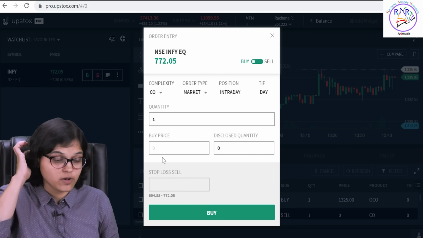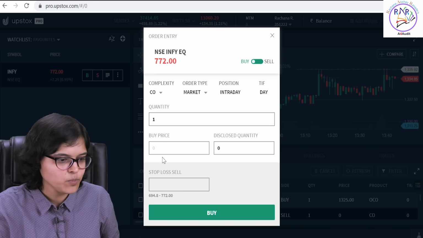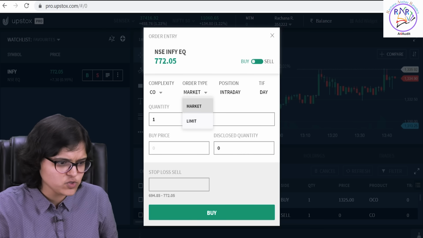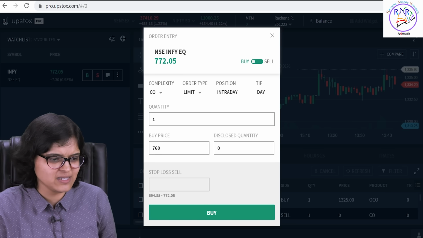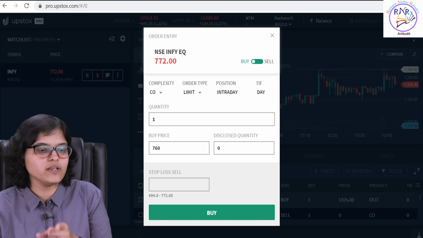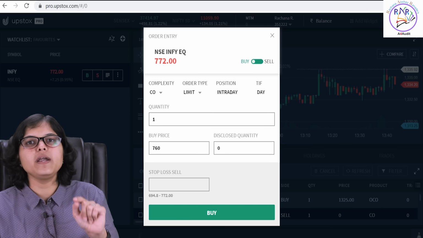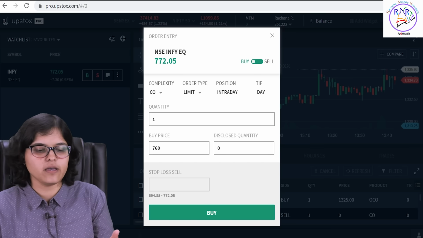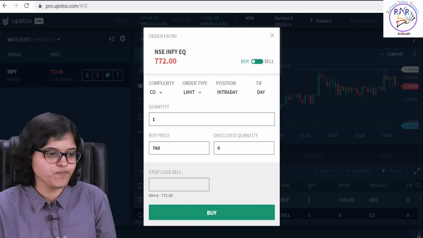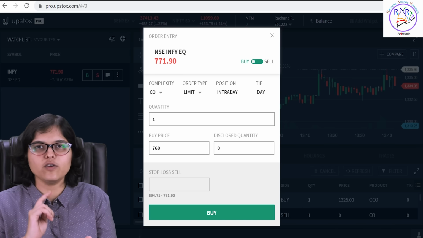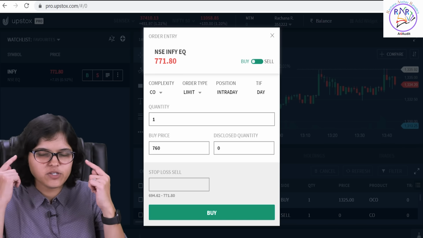CO is a cover order. Now what happens with a cover order? Let us understand. I'll put a limit price only. I've put a buy price at 760, but immediately it asks me, what is your stop loss? I feel this is the most disciplined way of putting an order. If you are a good investor, or a good trader for that matter, your buy price and your stop loss price should be very clear in your mind.